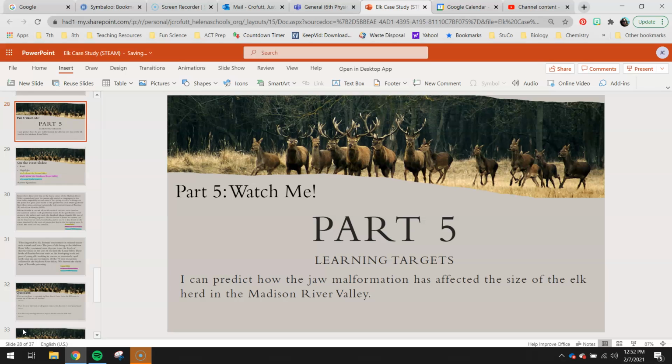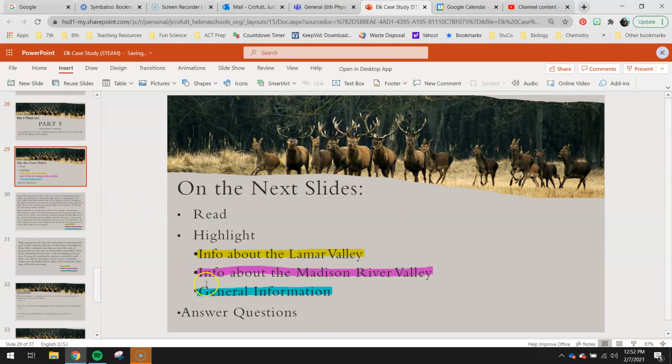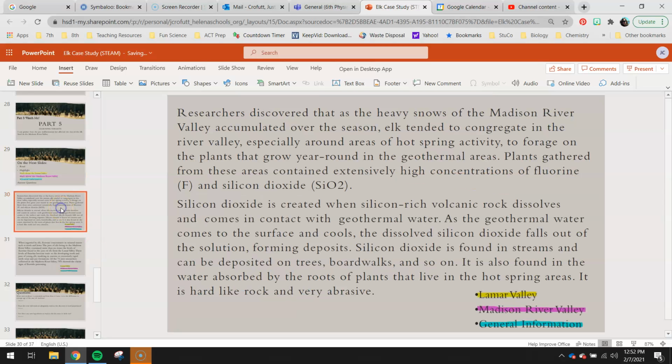So you guys learned a lot about a lot of different things in the last couple parts. You're really going to start seeing in part 5 us tying all of these concepts together. As usual, you're going to read, highlight, and answer the questions. You guys' reading is slightly longer this week. So make sure you highlight Lamar Valley yellow, Madison River Valley purple, and blue is going to be general information. And again, make sure you only highlight little tidbits, little facts that you think are important.